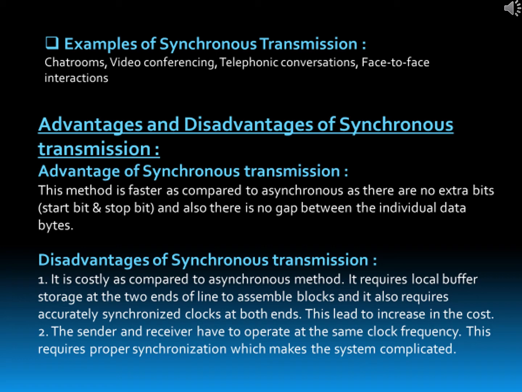It requires local buffer storage at the two ends of line to assemble blocks, and it also requires accurately synchronized clock at both ends. These lead to increase in the cost. The sender and receiver have to operate at the same clock frequency. This requires proper synchronization, which makes the system complicated.